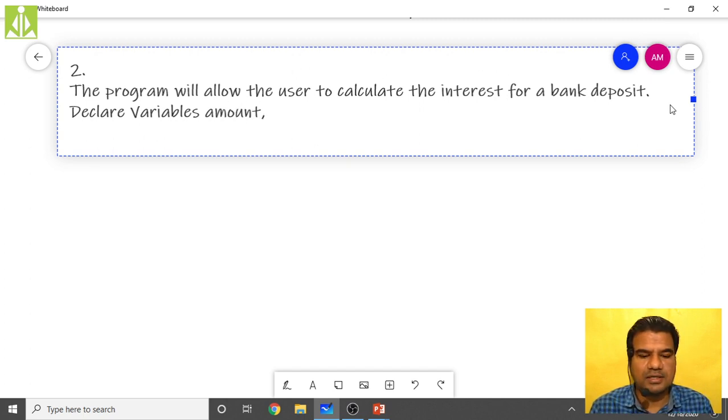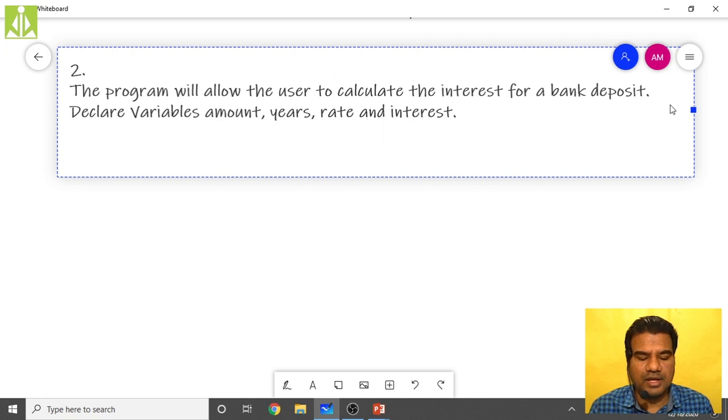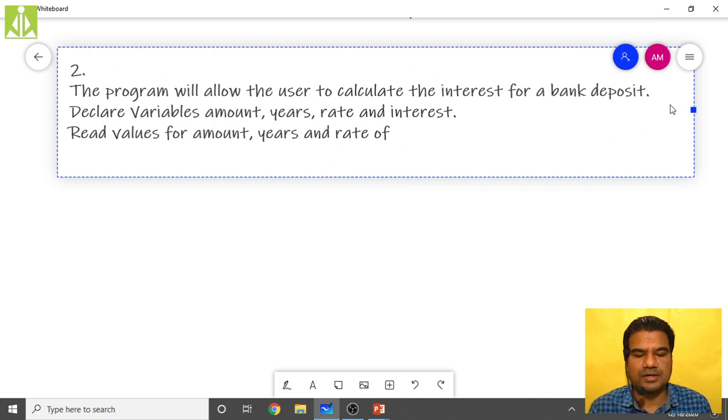Amount, years, then a rate of interest, that is rate, and the calculated interest. Then read values for amount, years, and rate of interest. Rate, that's it.